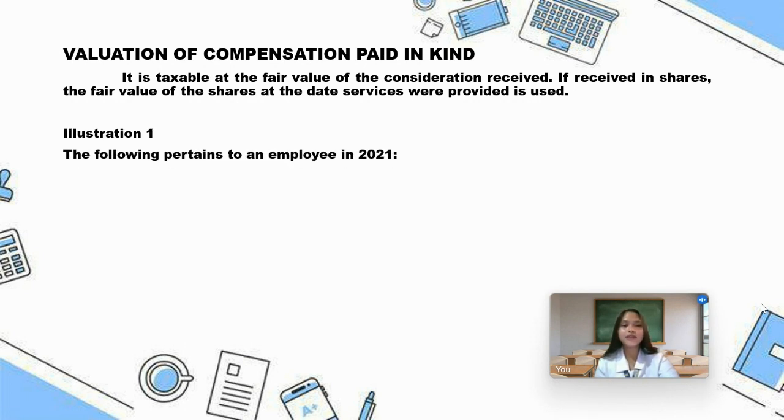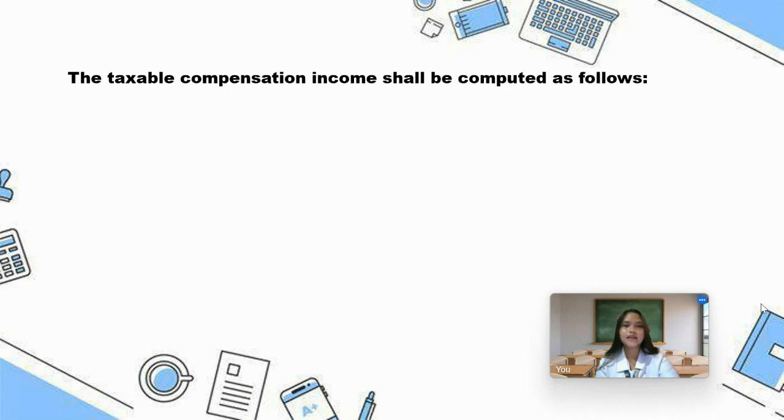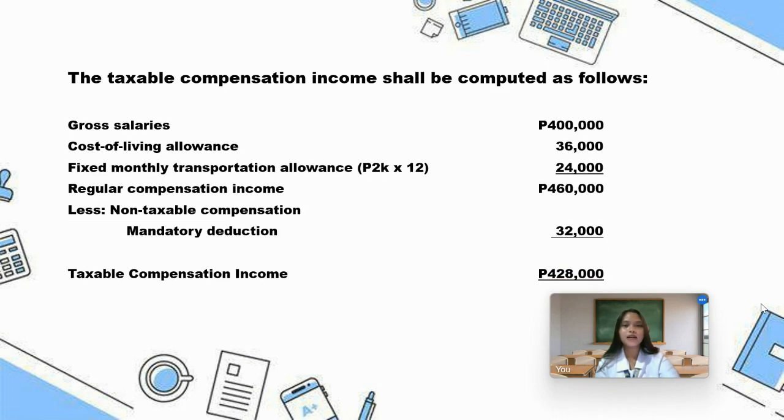The following pertains to an employee in 2021. Gross salaries 400,000, cost of living allowance 36,000, fixed monthly transportation allowance 2,000 times 12 is 24,000, deduction for withholding tax on compensation 10,000, and deduction for employee share in SSS, PHIC, and HDMF worth 32,000 pesos. The taxable compensation income shall be computed as follows. Gross salaries 400,000, cost of living allowance 36,000, fixed monthly transportation allowance 2,000 times 12 is 24,000. Therefore, we have a regular compensation income worth 460,000 less non-taxable compensation mandatory deduction worth 32,000. Therefore, we have the taxable compensation income worth 428,000 pesos.